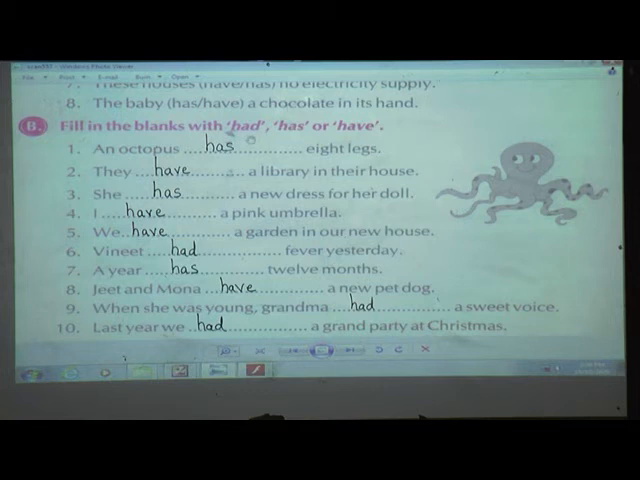I hope that you have completed all the 10 examples. Written down in your book? If not, I'll wait for you. Just copy down first.